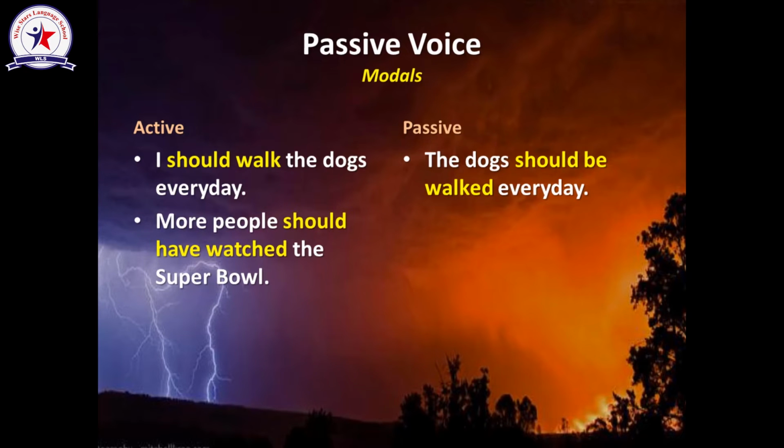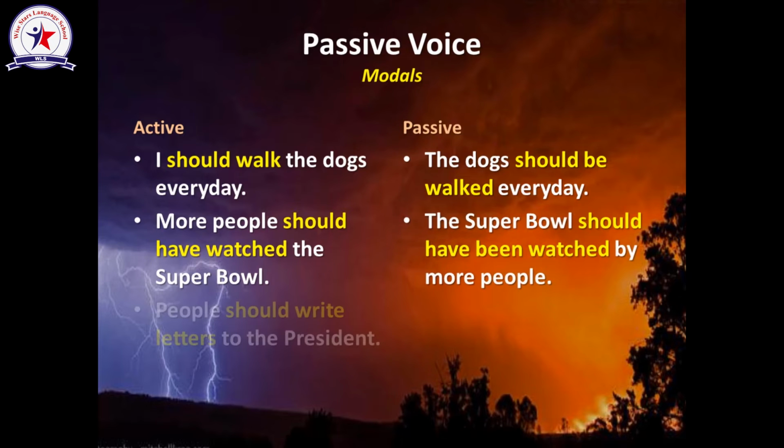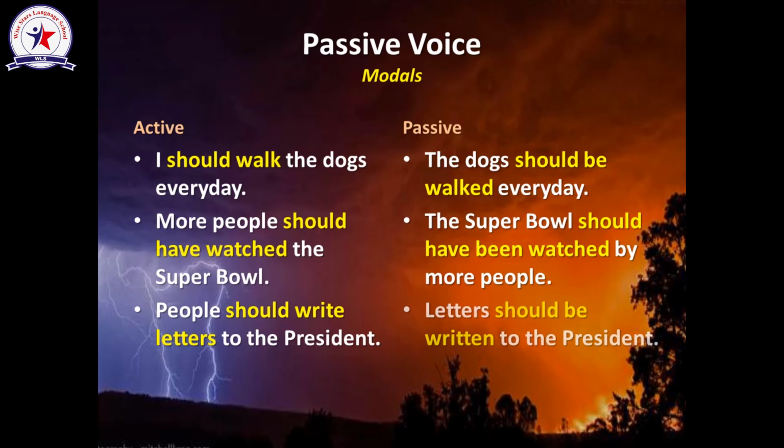The next sentence is, more people should have watched the Super Bowl. Let's start with the object, which is the Super Bowl. Verb to be in this tense will be should have been. And the past participle of the verb watch is watched. So the Super Bowl should have been watched by more people, if I would like to mention the doer of the action. The last sentence, people should write letters to the president. Let's start with the object. Letters should be written to the president.